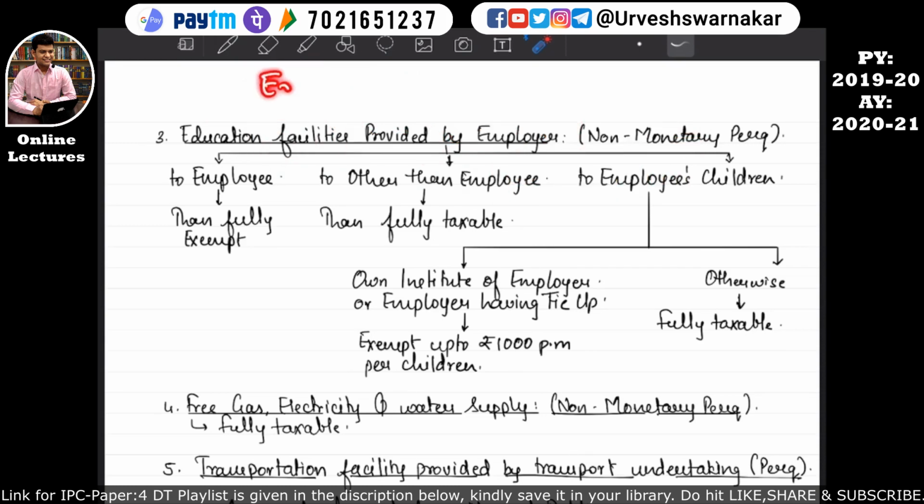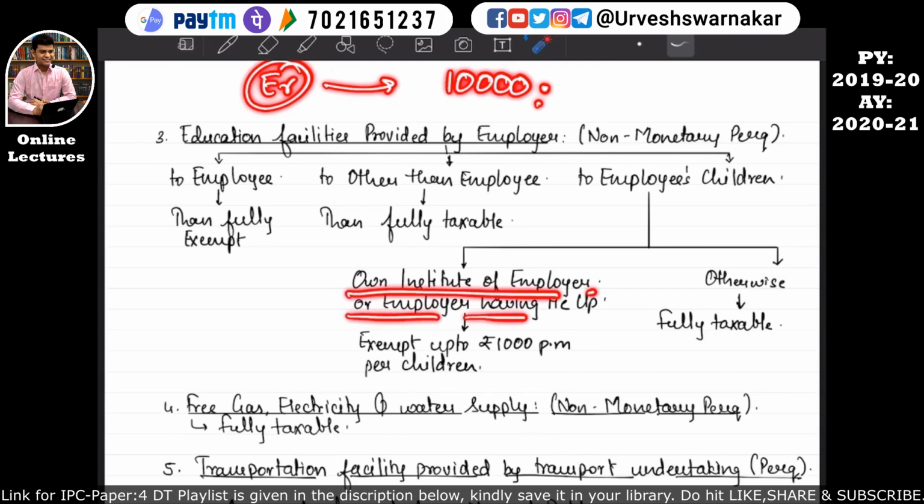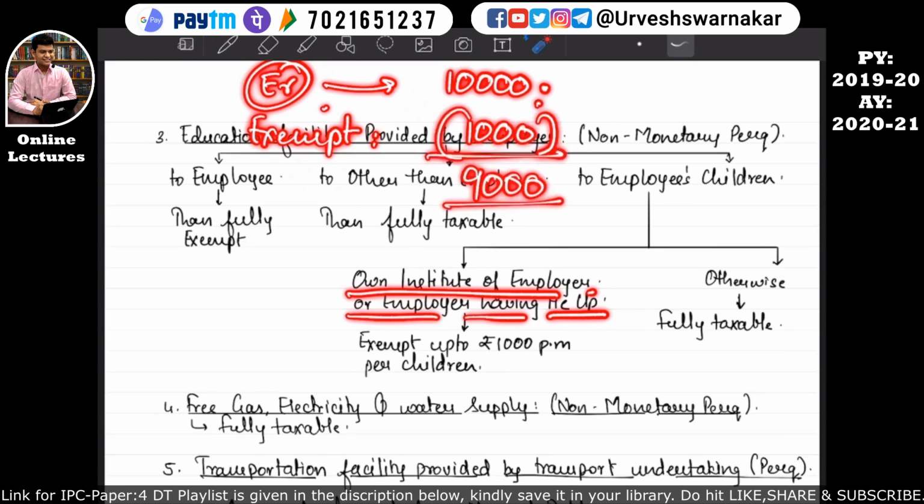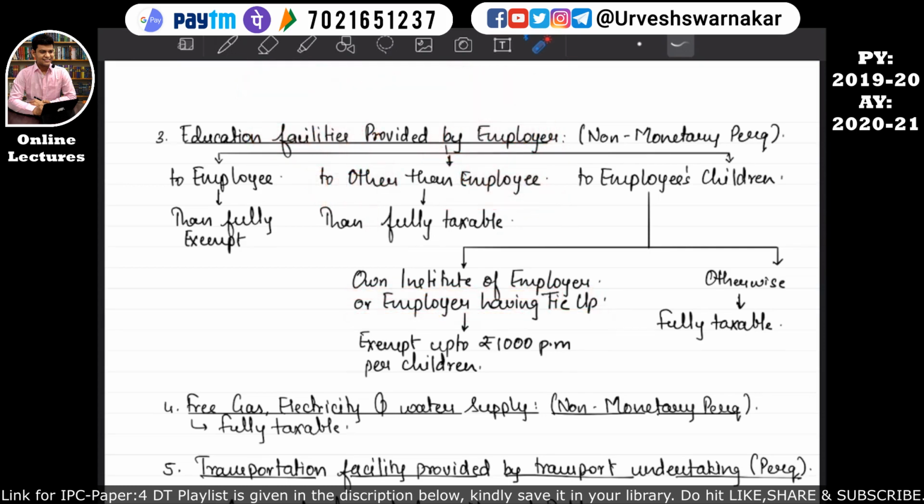So for example, understand that if the employer has incurred the cost of rupees 10,000 for the education facility of the employee's child, and such education facility is provided in the own institution of the employer, or the employer has a tie-up with such institution, then an exemption is given under the head income from salary, which is rupees 1000 per month per child. That means only 9,000 will become the taxable value of the perquisite. I hope this is quite clear to you all, okay. So I hope you all have understood this part.